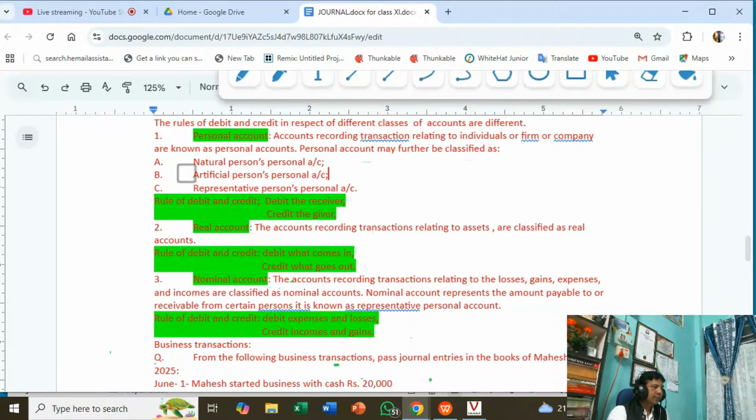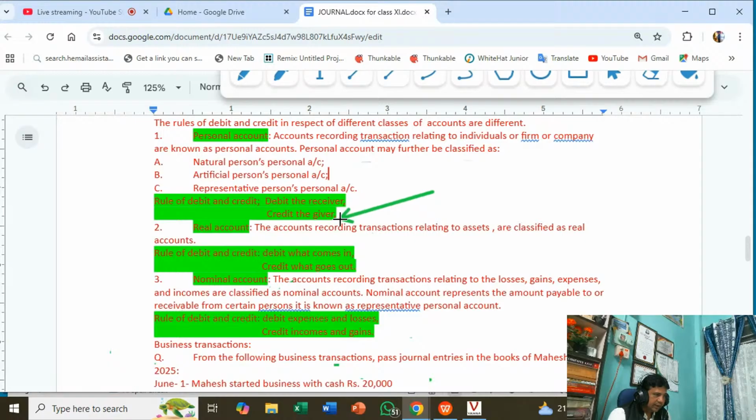Now Mahesh, the natural person: obviously he is not the receiver, he is the giver. So credit the giver.